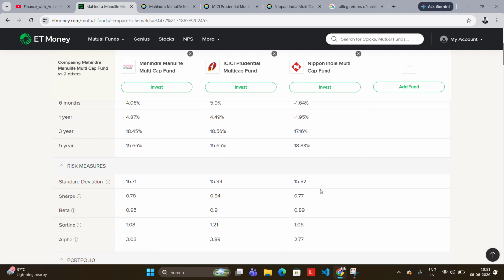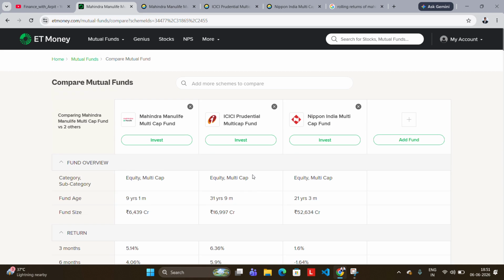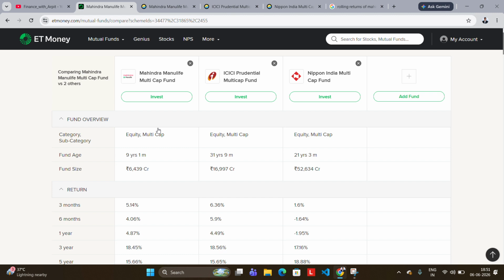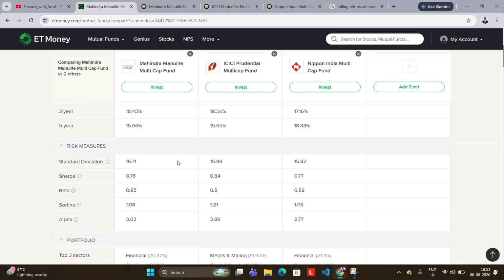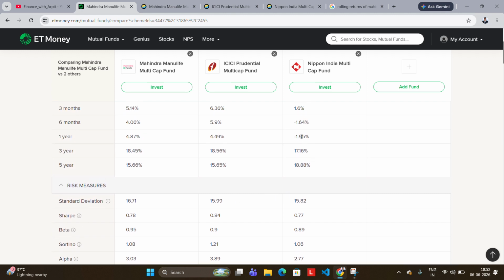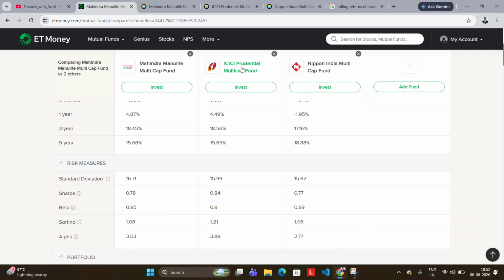Okay. Now let's see the standard deviation. The standard deviation of this is lowest because its AUM is highest, and then ICICI Prudential's AUM is the second highest, thus more stable. And the least stable is Mahindra Manulife because its AUM is very small, so it can shift its money from one stock to another easily. Okay. And as we know, all the ratios except standard deviation should be the highest, and standard deviation should be the lowest. So Nippon India wins in this. In the 5-year returns also Nippon India wins. But in 3-year, 1-year and shorter periods, Nippon India is not beating ICICI Prudential and Mahindra Manulife.